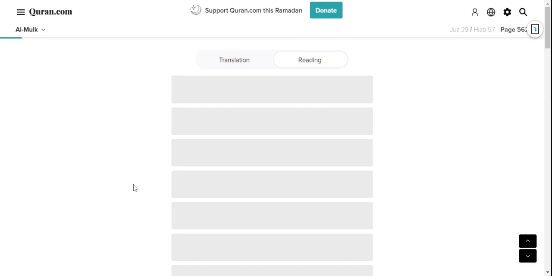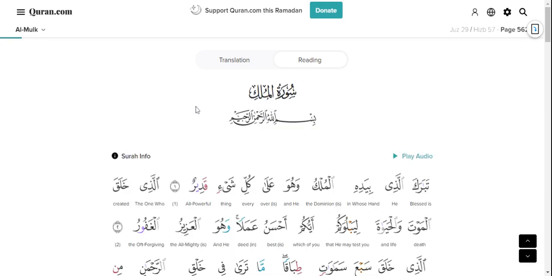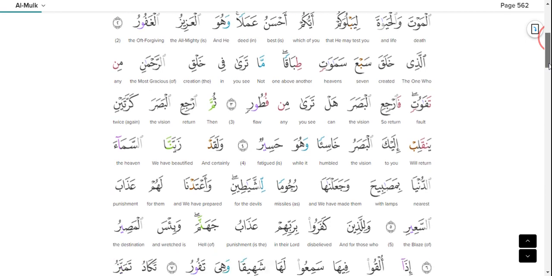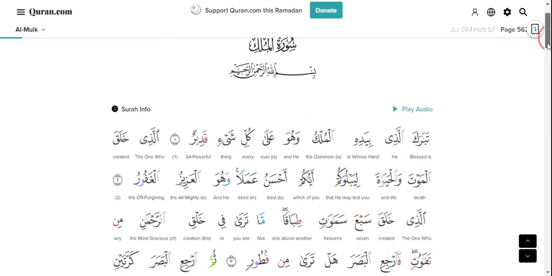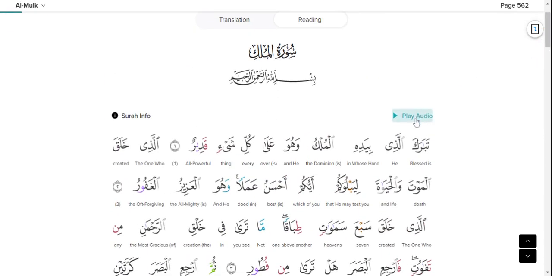I can click on it and this page will load. It has two tabs, one is translation and the other one is reading. In the reading tab, you will be able to read the surah continuously by just scrolling it. You can also play the surah, that means you can click on it and the Qari will start reading it. You can repeat or listen to the surah as well.